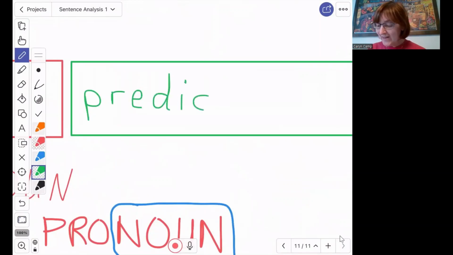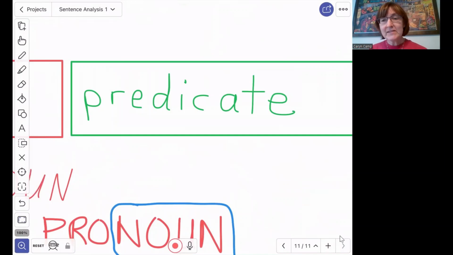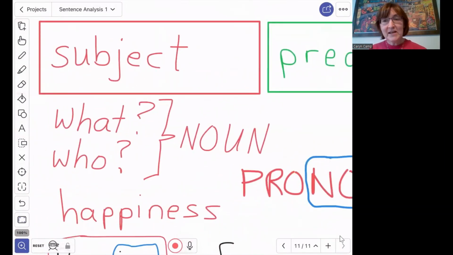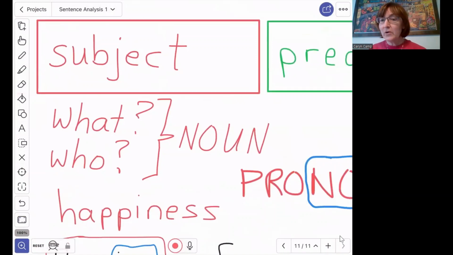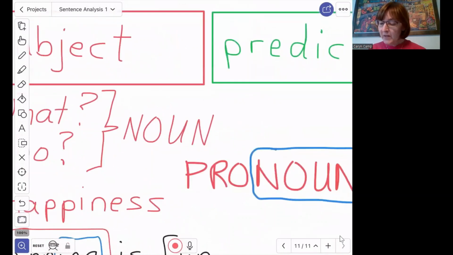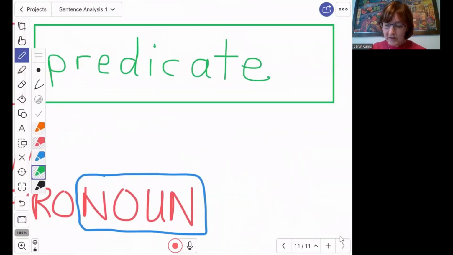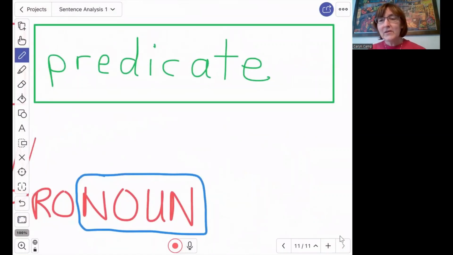We don't say that. We don't really use this word unless we're talking about sentence analysis. Well, a predicate also has to answer an important question. Just like the subject has to answer the question, what or who is the sentence about? The predicate is going to answer the question, doing what?